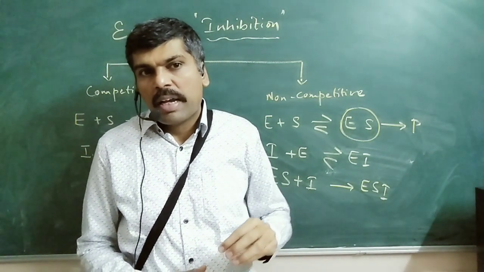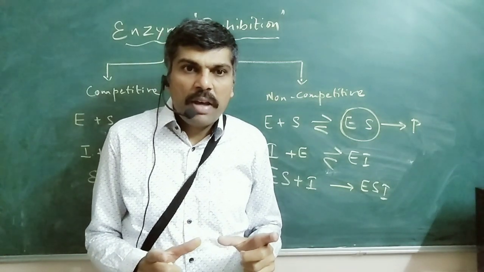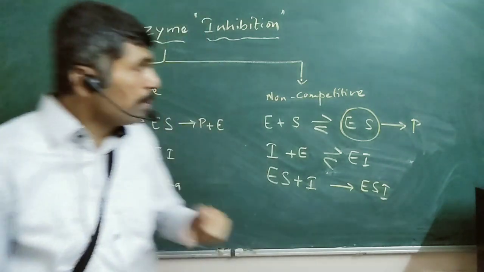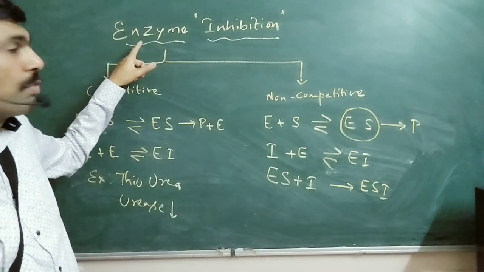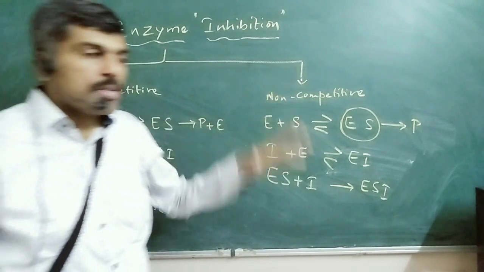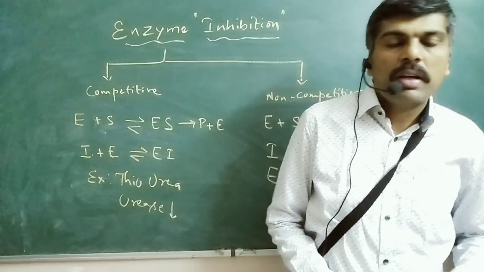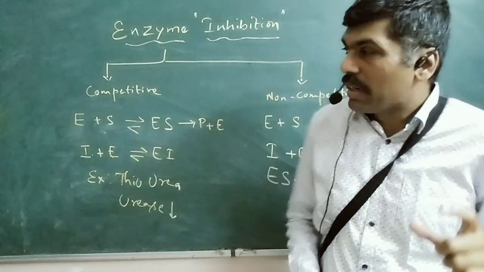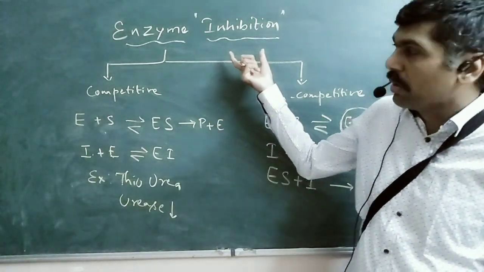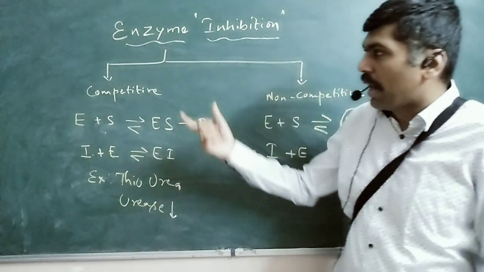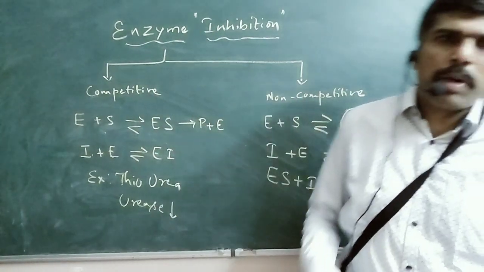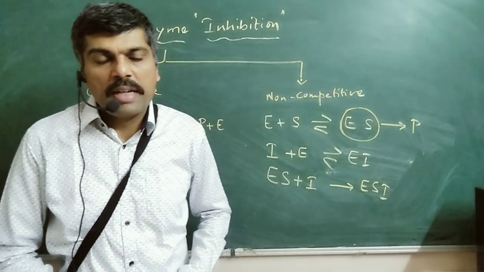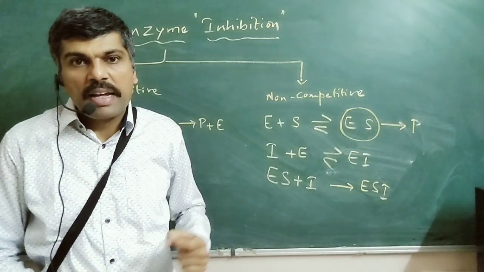And therefore, in drug designing, we are looking at ways of making molecules which are capable of inhibiting the action of enzymes which cause problems to the living system. And therefore, a good drug design will take into account whether it is possible to design a molecule which can inhibit the enzyme action either by competitive or non-competitive or probably even by uncompetitive enzyme inhibition. This, I suppose, is the importance of what is called enzyme inhibition.